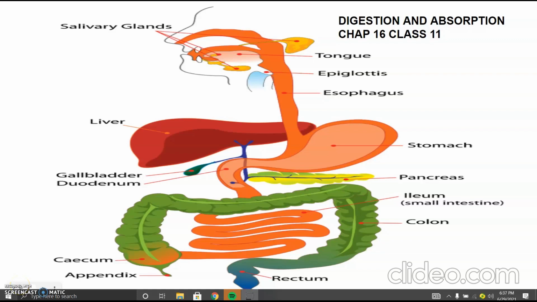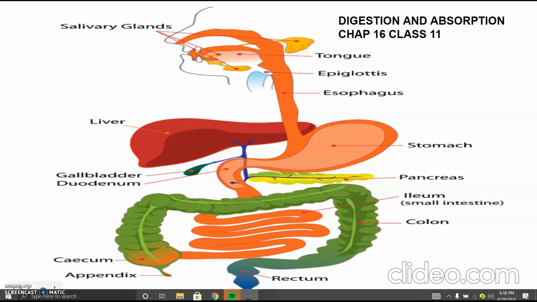Good morning. Today we are starting with chapter 16, digestion and absorption. We know that food is the basic requirement of all organisms, and the various components of food are carbohydrates, proteins, fats, vitamins and minerals. Different components perform different functions, like energy giving, and growth and repair of tissues.